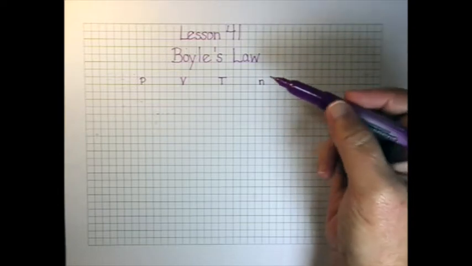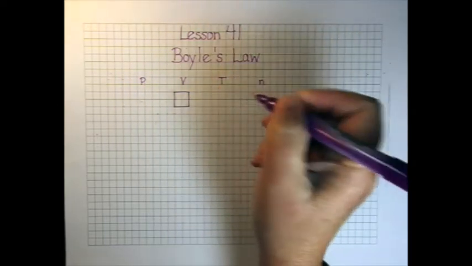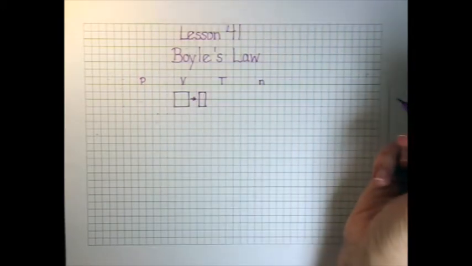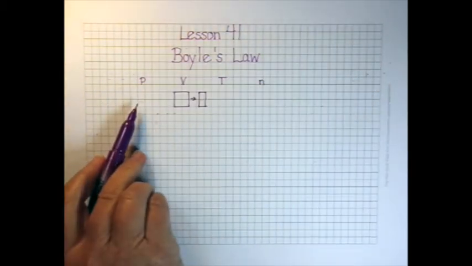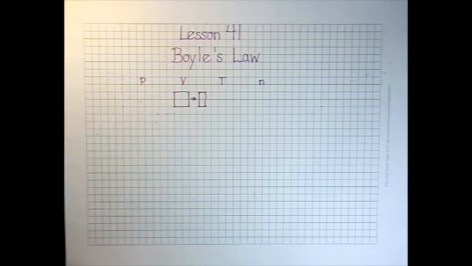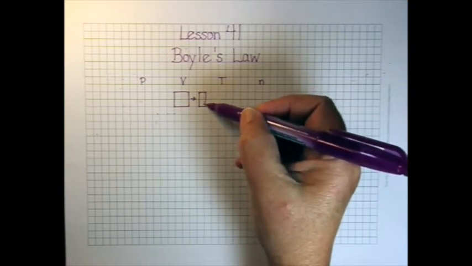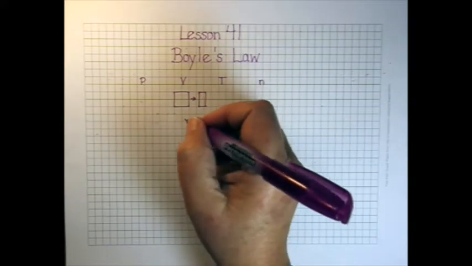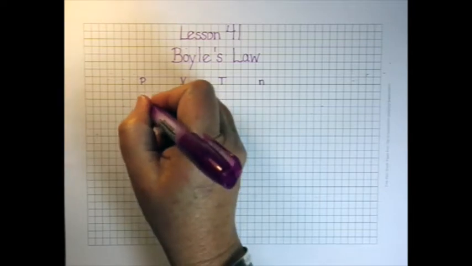All right, let's say that we start off with a certain volume, but then we squeeze that volume down to a much smaller volume. How is that going to affect the pressure of the gas that's trapped inside that container? Well, the particles are going to be hitting the walls a lot more often. They don't have much room to move without hitting a wall. And so as the volume goes down, the pressure is going to go up.